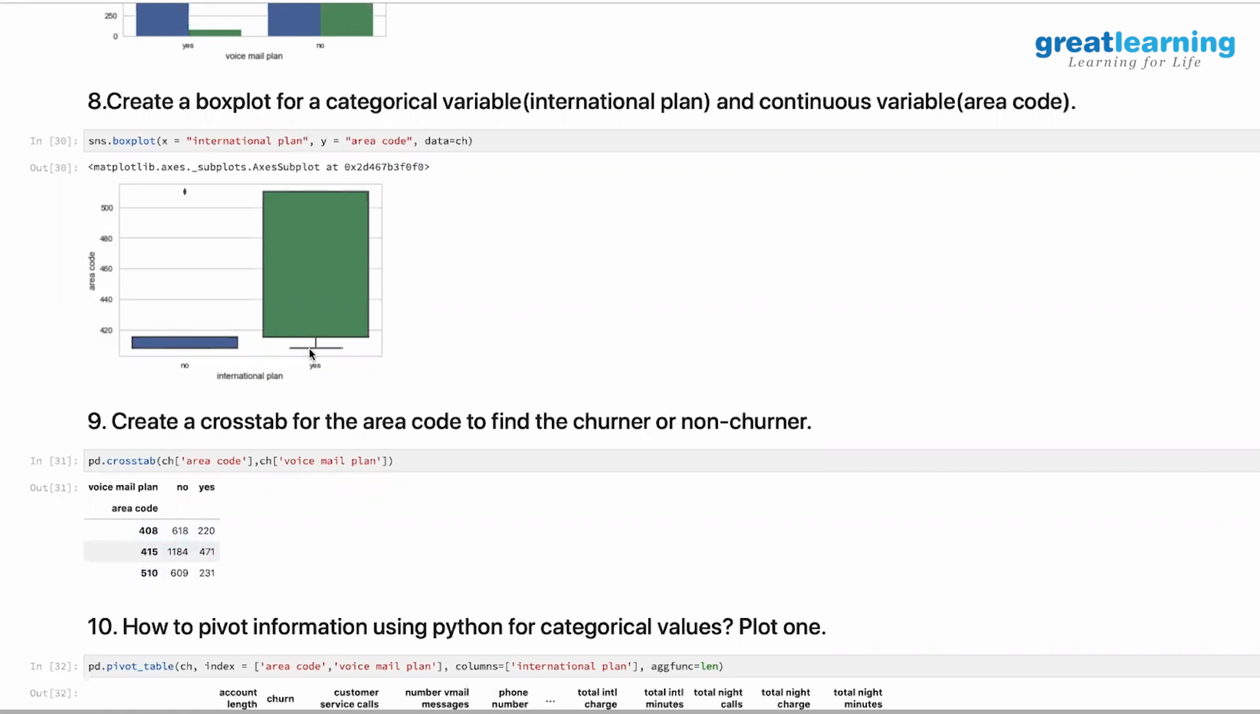But the distribution is like this. The majority of the people who have an international plan are across all area codes. There is no distinction. People who don't have one are only primarily in this area.